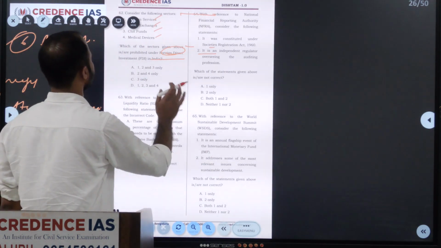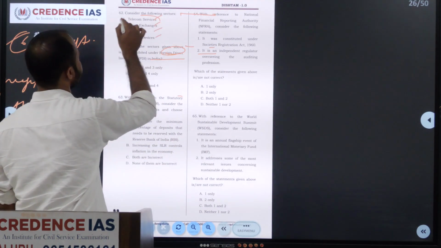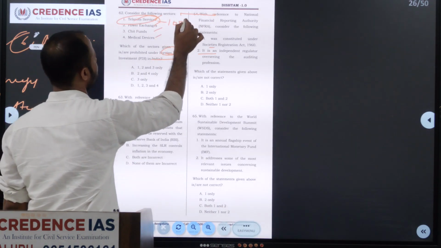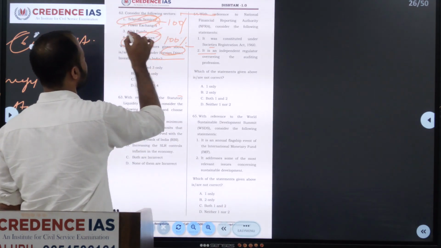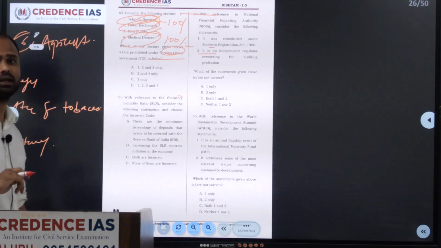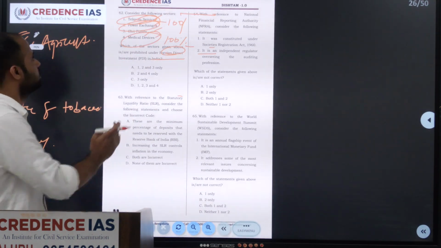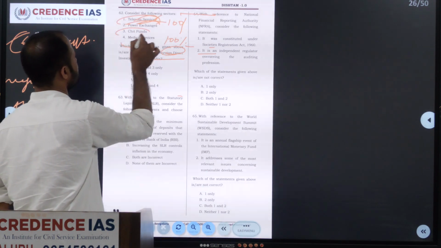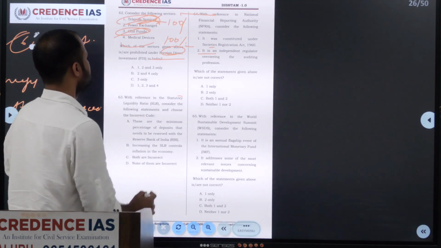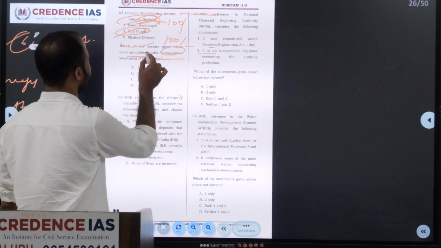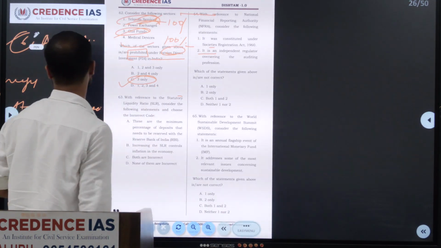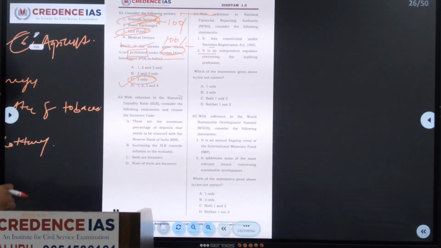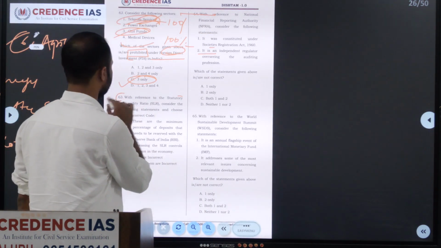See, but what happened? Telecom sector is 100% allowed. Medical device, recently they have given 100% FDI, and even power exchange is also provided under FDI. So remaining one is chit fund. Chit fund is not allowed in the FDI. So we have to identify which are prohibited under this. Only the third one, that is chit fund, is not allowed because it comes under all the categories which I have mentioned now. So we will move on to the 63rd question.